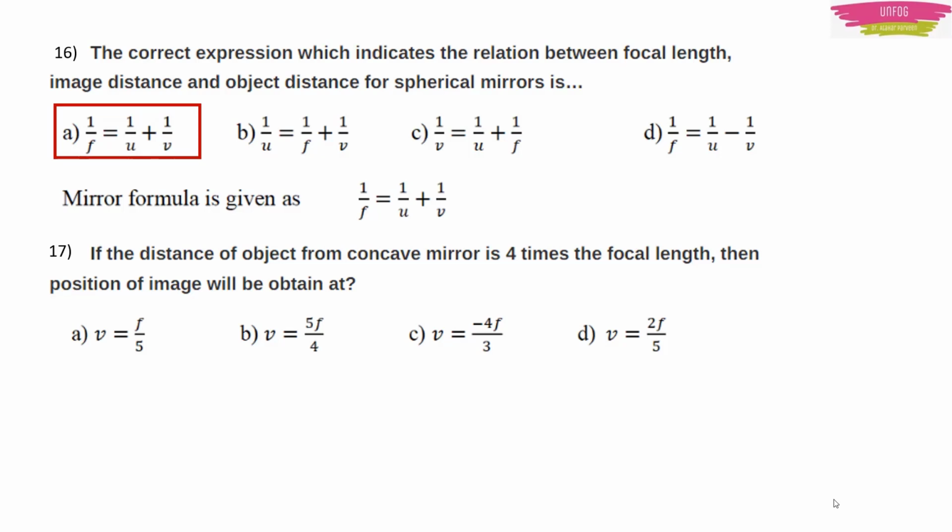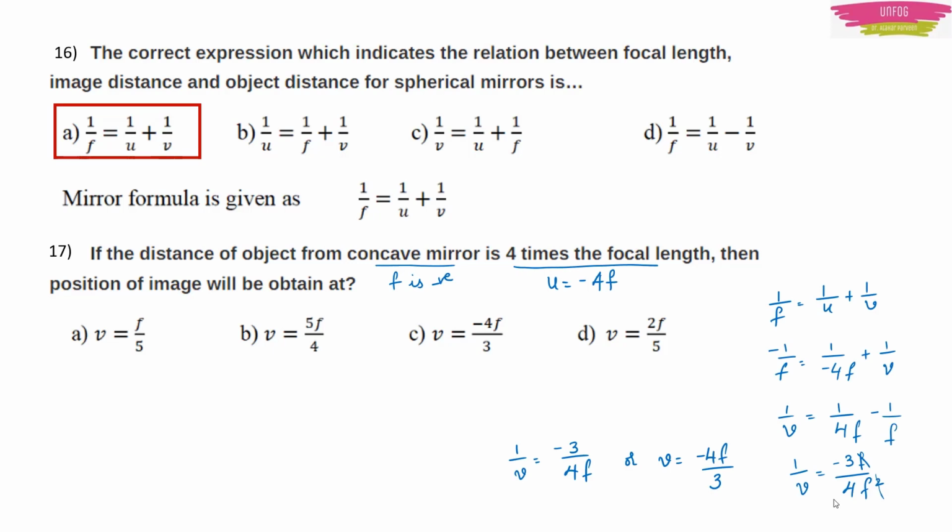Next question. If the distance of object from concave mirror is 4 times the focal length, then position of image will be obtained at. So they are telling that the distance of the object from concave mirror is 4 times the focal length. You have to find v. They have given you u. They have given that u is equal to 4 times f. Now you have to find v. It is very simple, right?